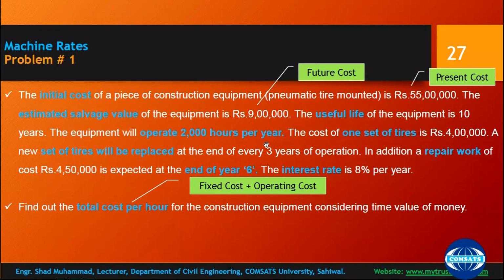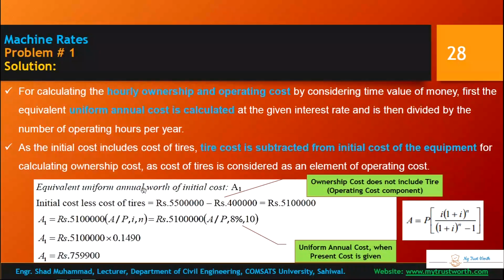So you take the uniform annual cost and divide it by the hours to get the cost per hour rate. So this is your hourly ownership cost.